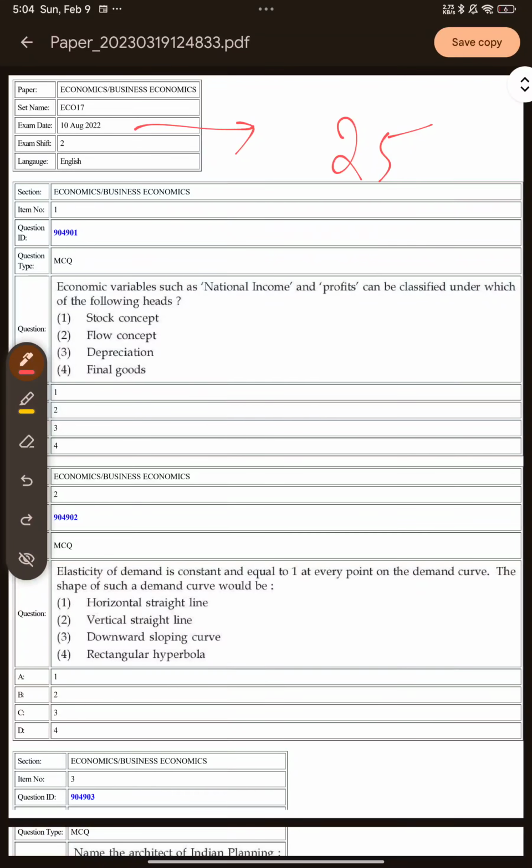So let's start with the session and let's see how the paper was, the kind of questions asked, and the difficulty level of the paper. So let's start with the first question. So this is the first question.